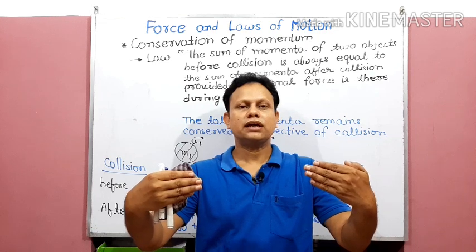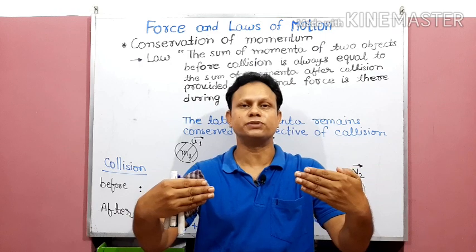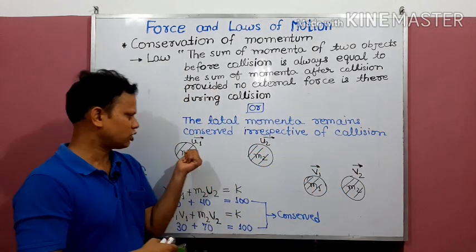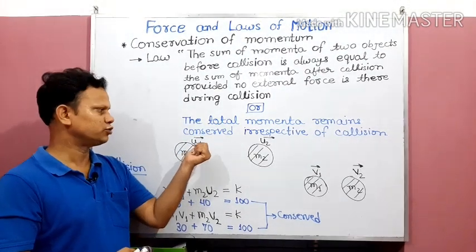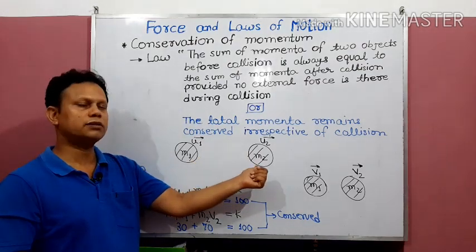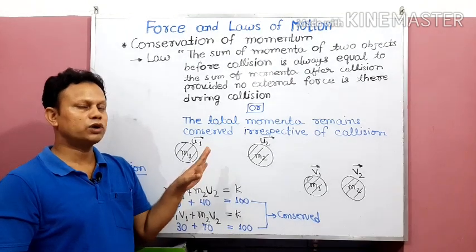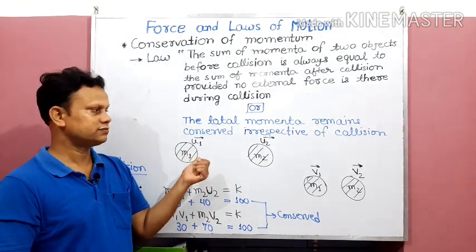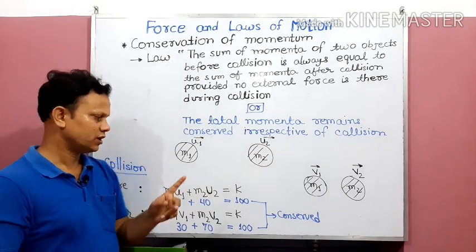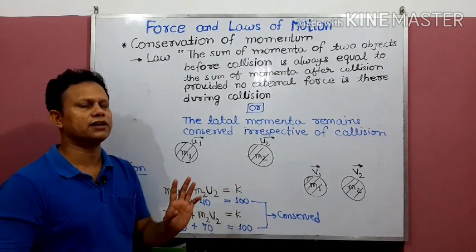Now before collision, if we add the momentum of these 2 objects, we get some value. Suppose an object of mass m1 is moving with velocity u1 initially before collision, and another object of mass m2 with velocity u2. So the momentum before collision is m1 u1 for this, m2 u2 for this, and when we take the sum, m1 u1 plus m2 u2, we get a value k.